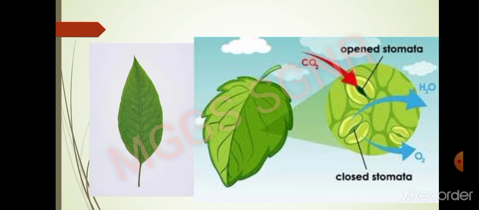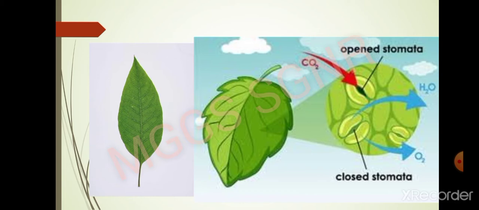Exchange of gases takes place through stomata. Transpiration of water takes place through stomata. So stomata has two functions. Number one, exchange of gases, and secondly, transpiration of water.